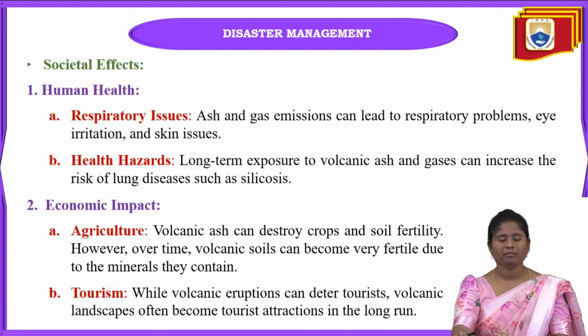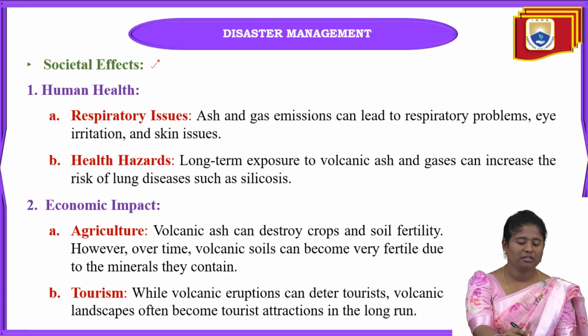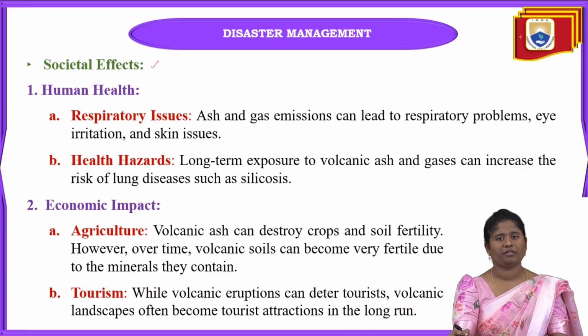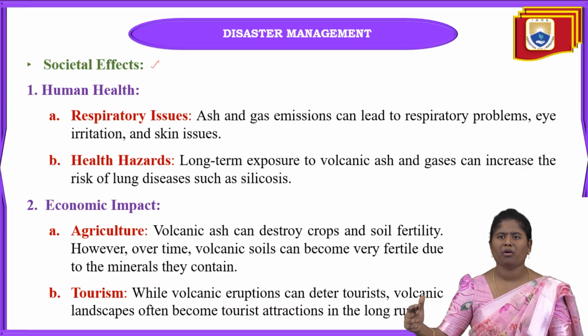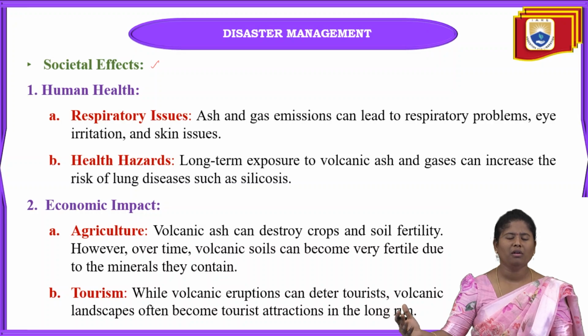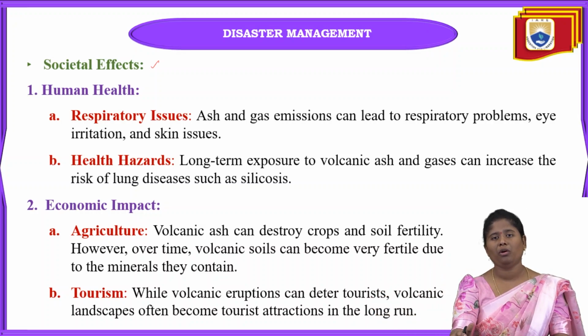Okay. And after the environmental effects, next is social effects. In these societal effects, first one is human health. When any volcano erupts, nearby areas, maybe after some kilometers or some meters, have so many people living there. What will happen at that time?